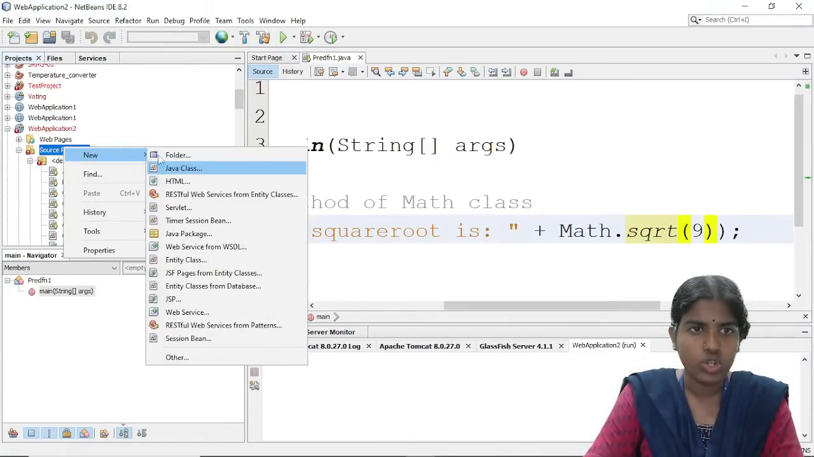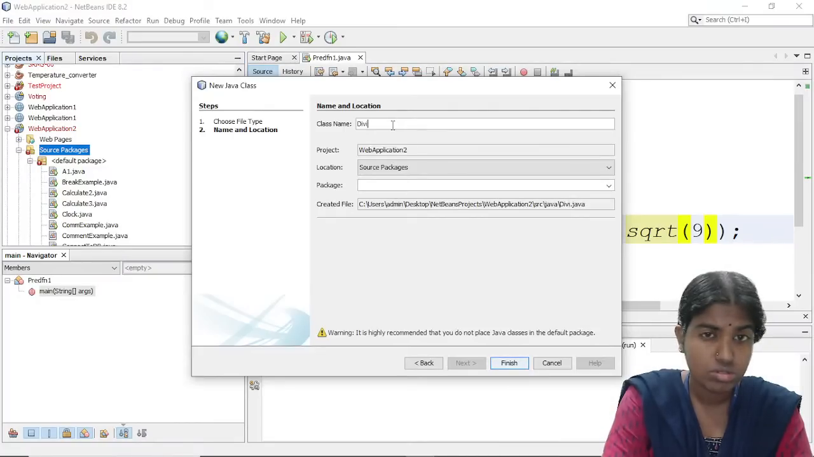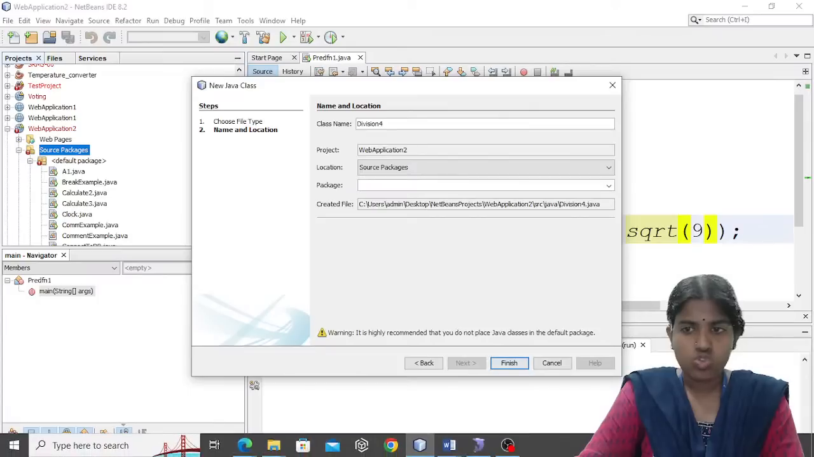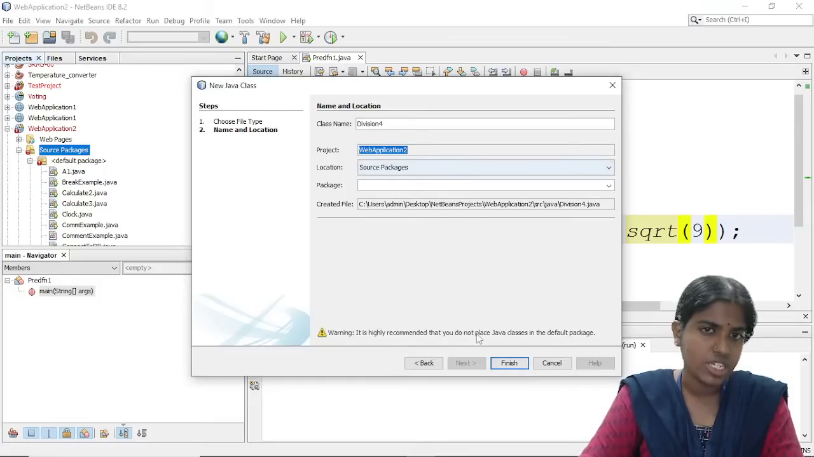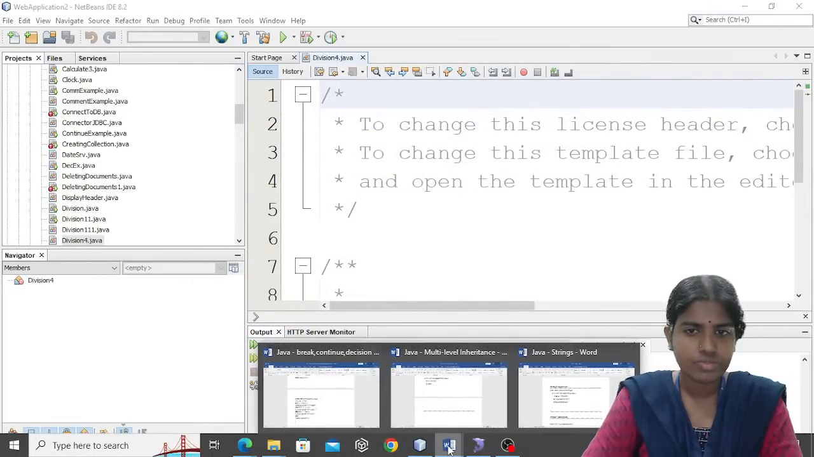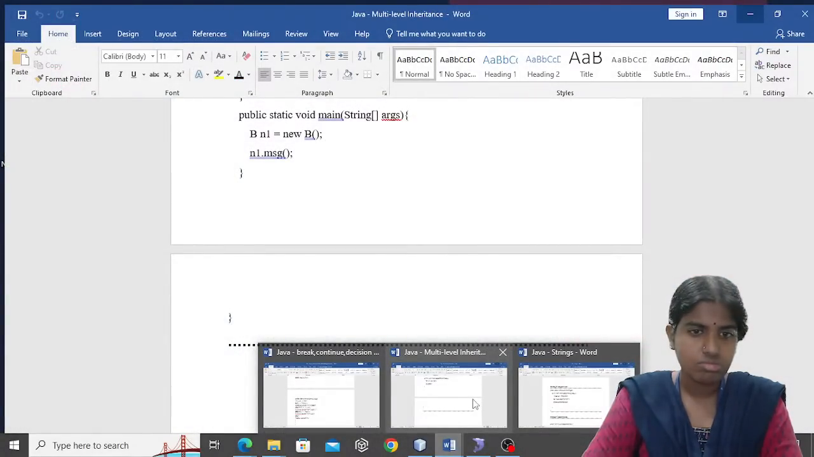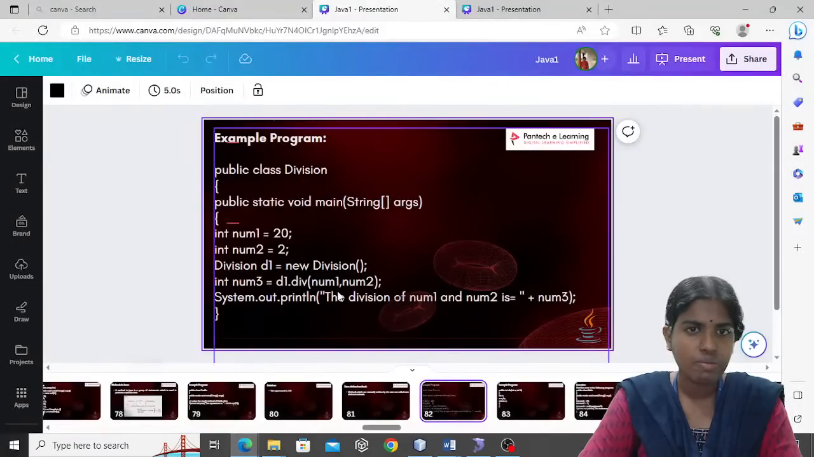So whenever I want to create any new class, just right click and there is an option to create a new class. I need to give the class name and under which project. For example, under this web application 2, I am just creating this class and then I am clicking the finish button. So let me just show you a simple example.